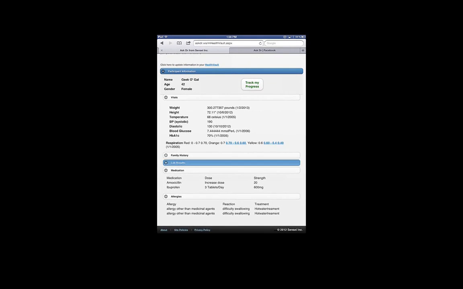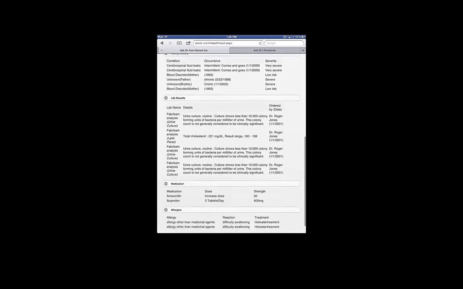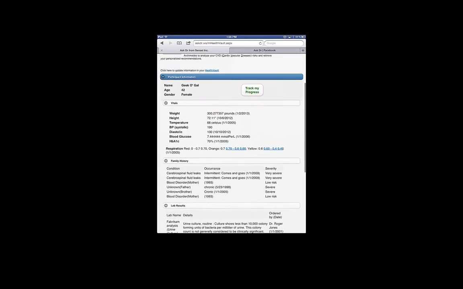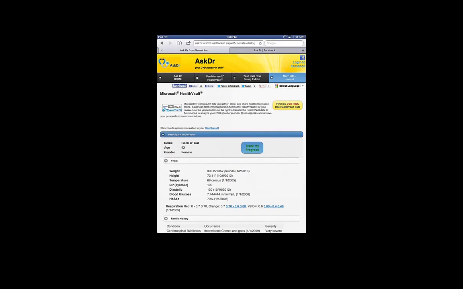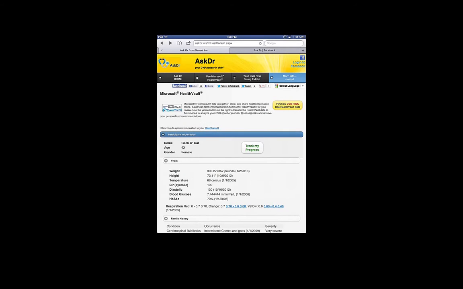So let's see the type of information that is available here. All your lab results, family history, everything is stored here. Also, your weight scales can be connected here, and when you take your weight, it is automatically updated. Once you keep these up to date, AskDR can use these values and assess your risk as your weight changes, as your other risks change. So let me use this value to get my risk information.